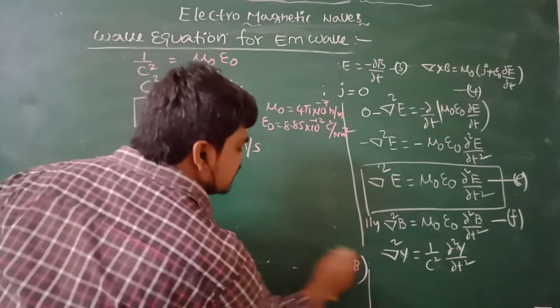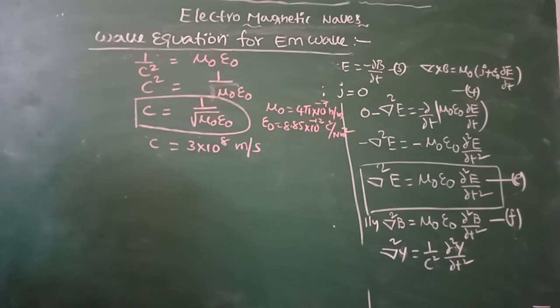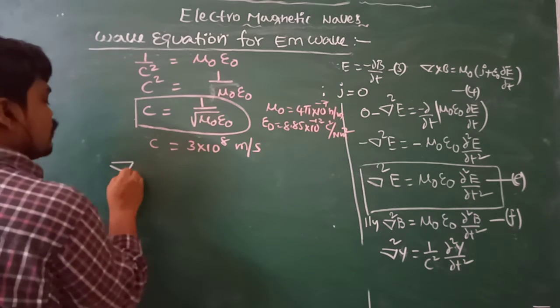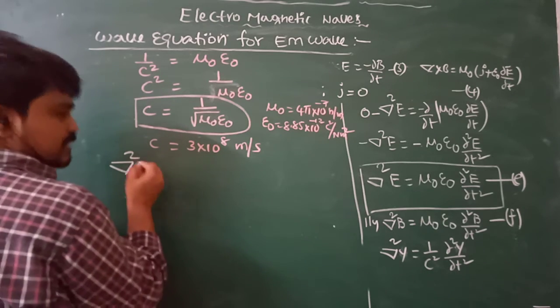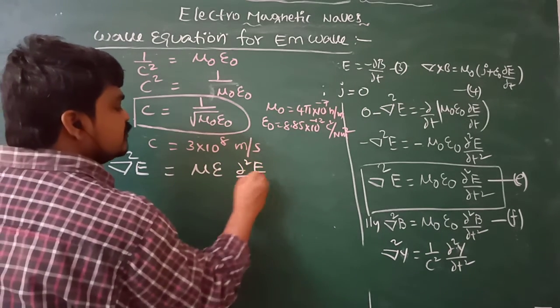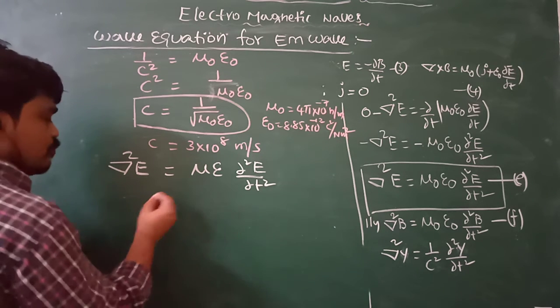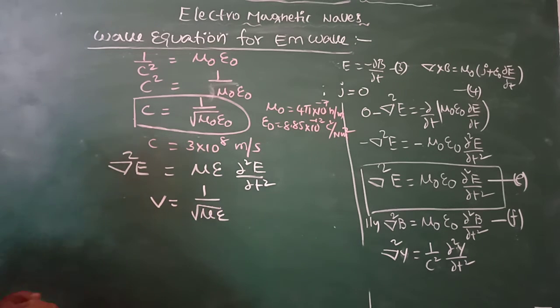Suppose the electromagnetic wave propagates in a different medium. Then the electromagnetic wave equation in terms of electric field is del square E equal to mu epsilon dou square E by dou t square. Hence the velocity of the electromagnetic wave V is equal to 1 by under root of mu epsilon.